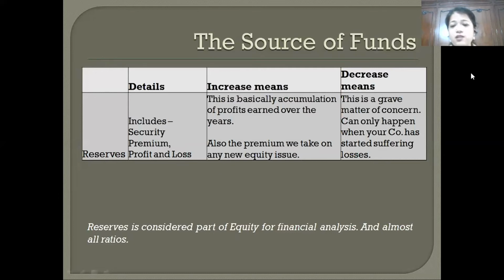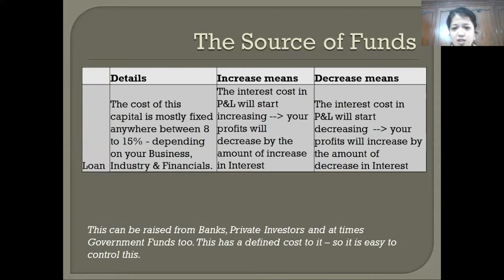So if ever your reserves go down and your accountant tells you this is not such an important matter, don't listen to him. Get into the deep detail of why it is happening. So that is very important. Reserves is considered part of your equity for any financial analysis and almost all ratios. So remember, for all basic ratios, reserves is part of equity only.